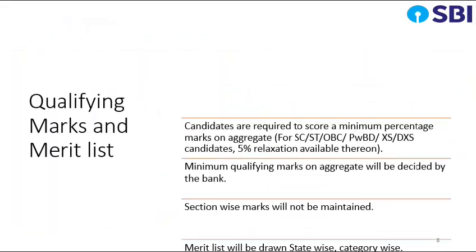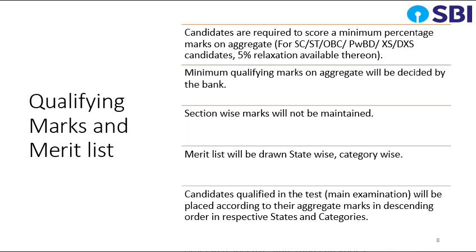Qualifying marks and merit list. Candidates are required to score a minimum percentage marks on aggregate; for SC, ST, OBC, PWBD, XS, DXS candidates, 5% relaxation available thereon. Minimum qualifying marks on aggregate will be decided by the bank. Section-wise marks will not be maintained. Merit list will be drawn state-wise, category-wise. Candidates qualified in the main examination will be placed according to their aggregate marks in descending order in respective state categories.